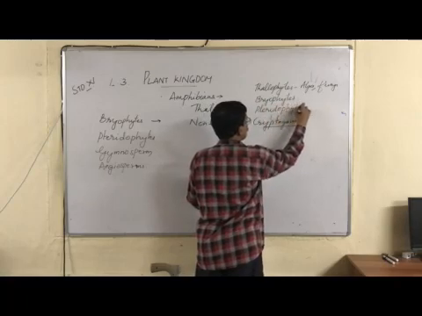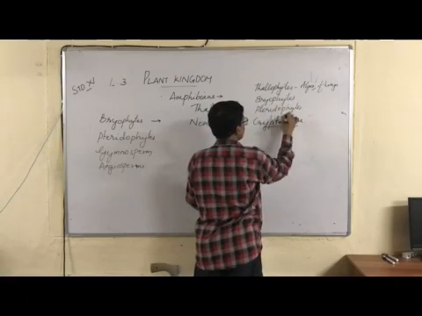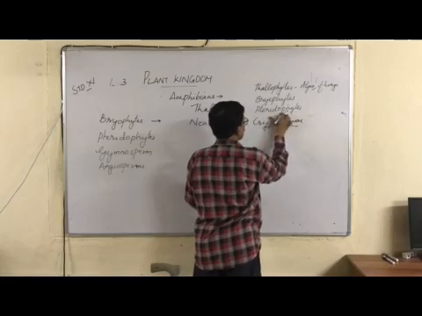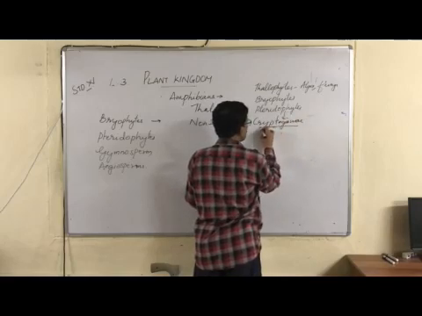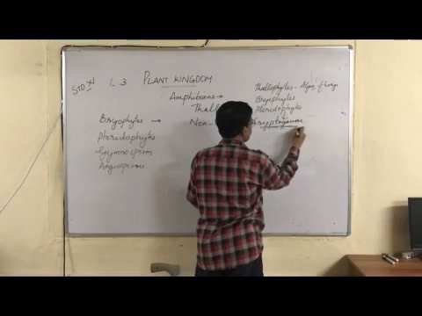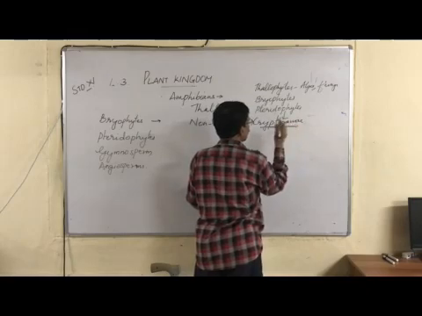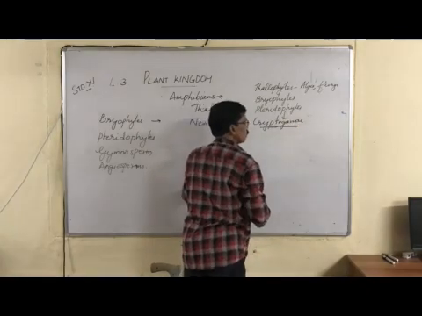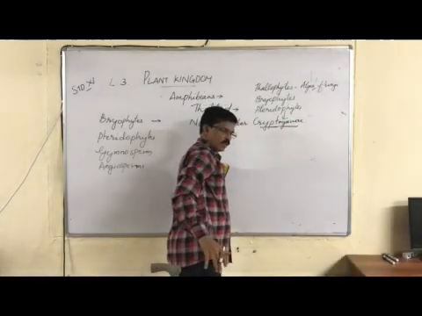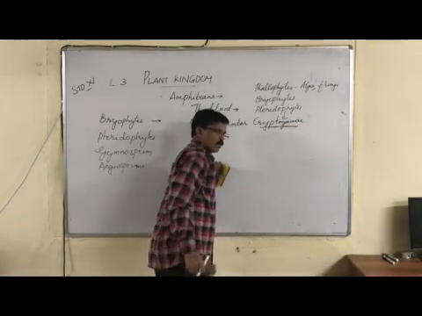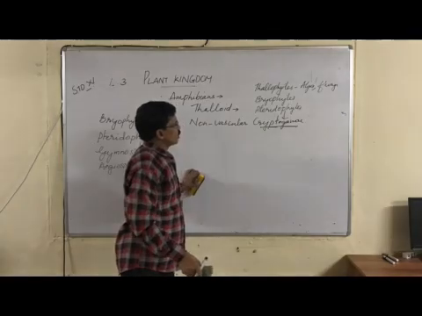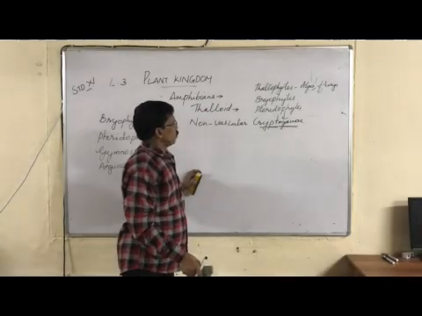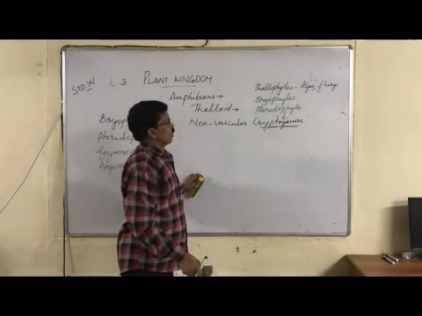All these three plant groups are included in cryptogams. The word cryptos means hidden. Gam means sex organs. Sex organs are hidden, not visible. Such groups are called cryptogams. Crypto means hidden, gam means sex organs. So sex organs are hidden in thallophytes, bryophytes and pteridophytes.